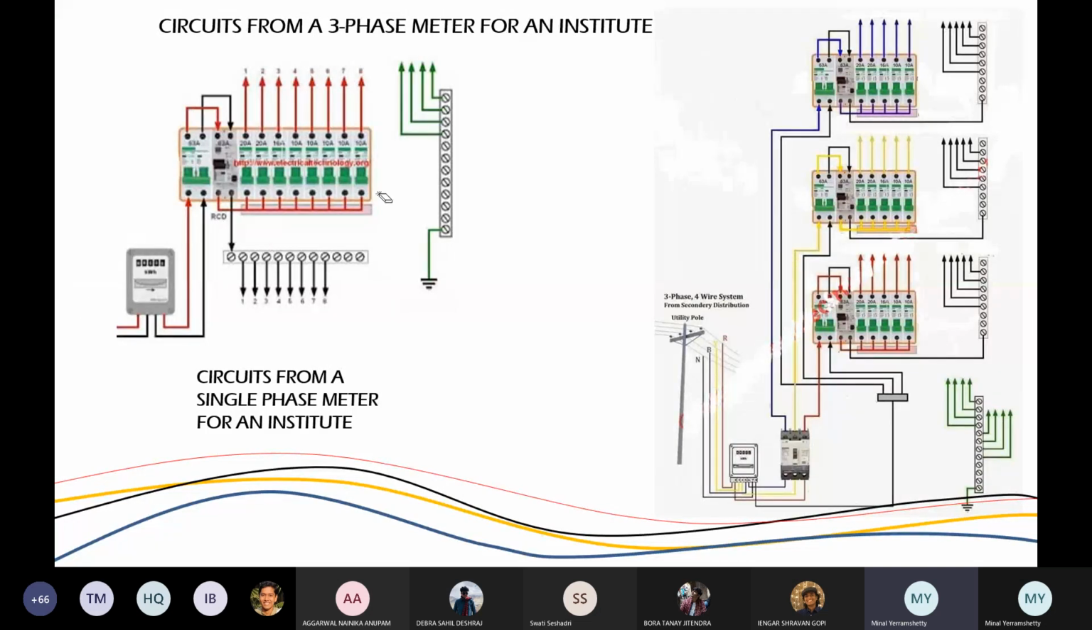Pay attention here. Sorry, can somebody read the message? My screen is on full screen, I cannot read it. Yeah, I'll just read it out.